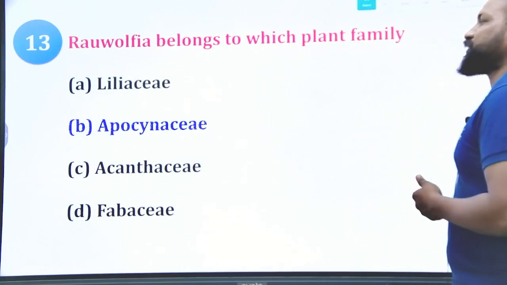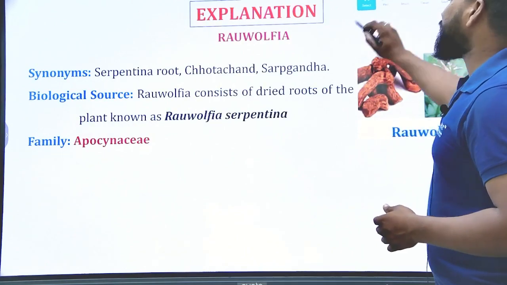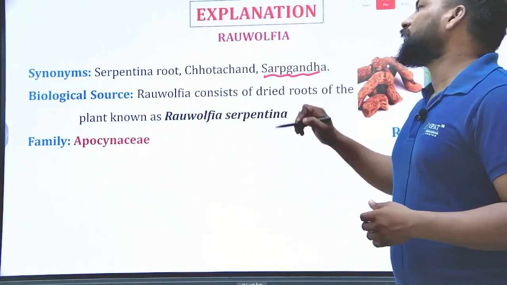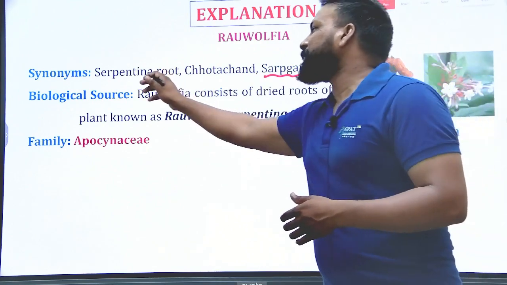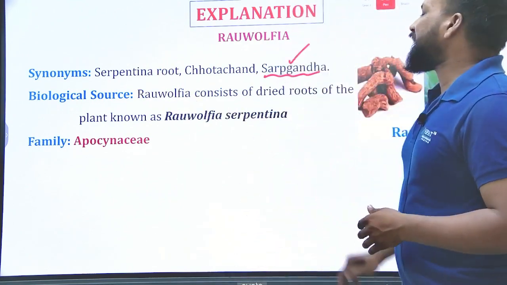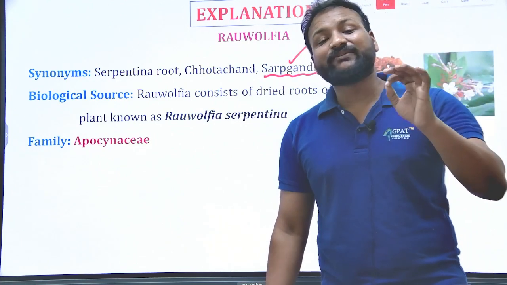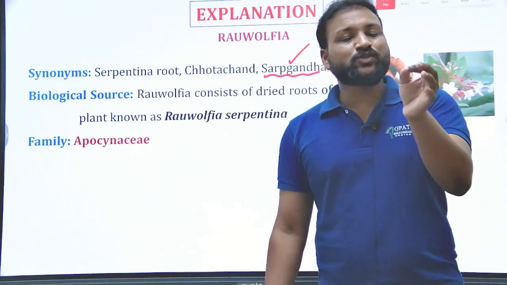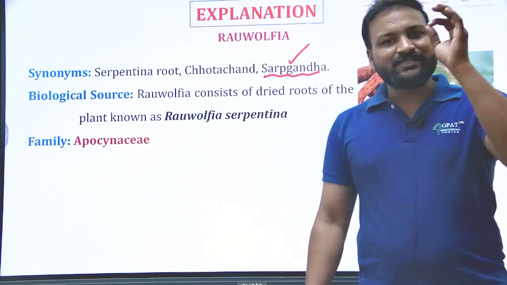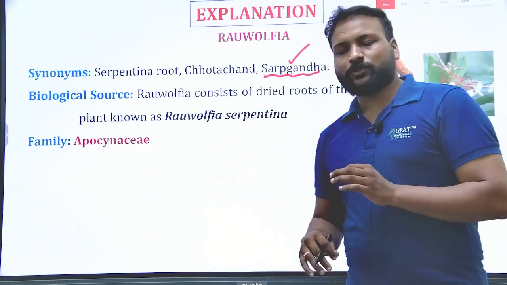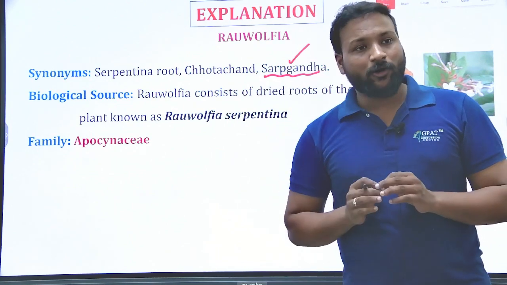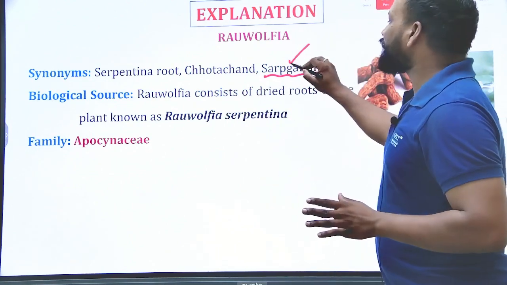Option B, Apocynaceae. Yes, that is known as Sarpagandha. The synonym of this plant is Sarpagandha, serpentina root. Like Gymnema, Madhunashini, the synonym is based on the pharmacological action. The same thing here: the synonym of Rauwolfia is also due to a pharmacological action.